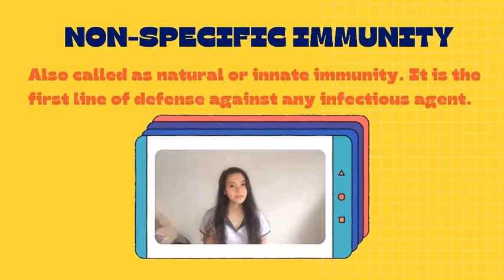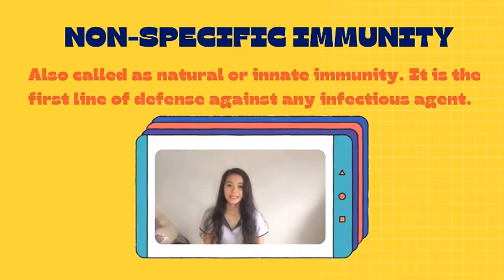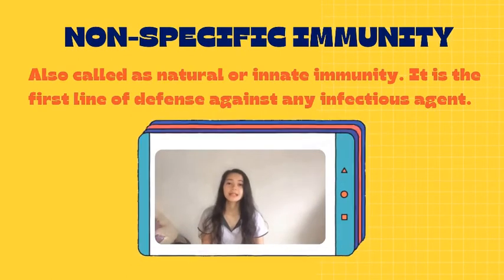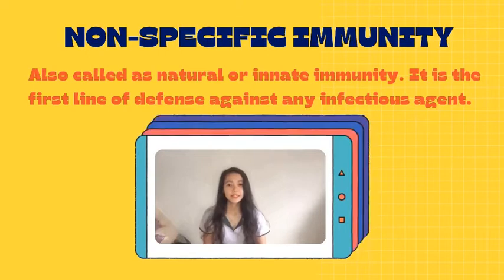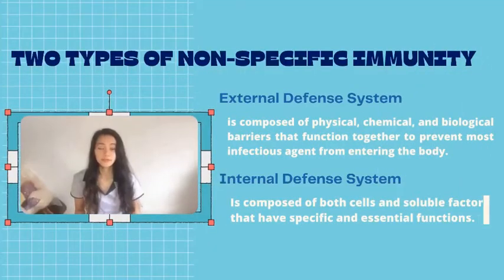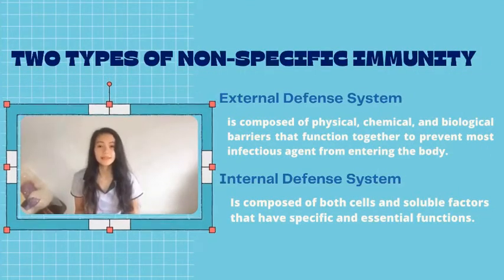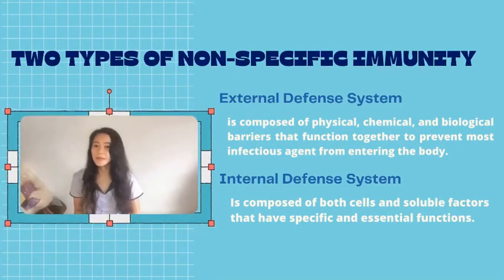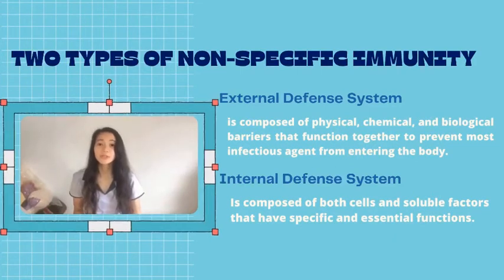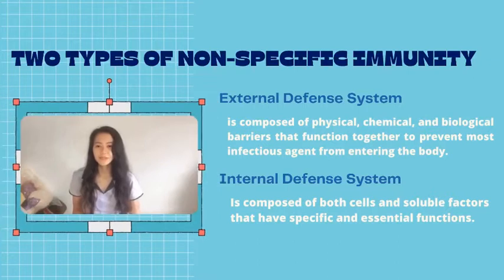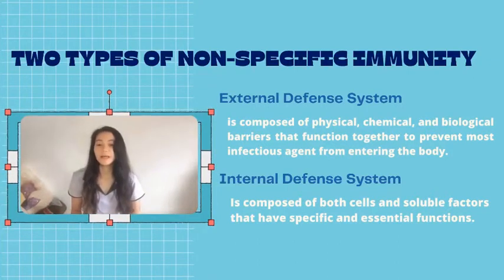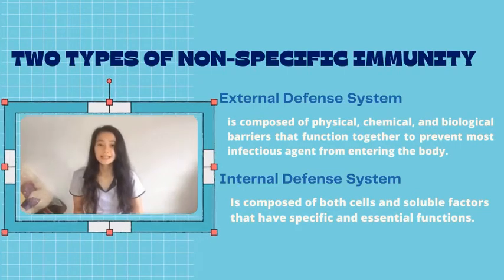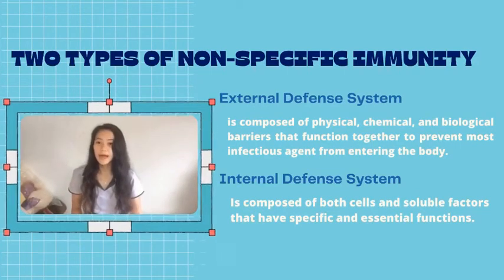The non-specific immunity is also called as natural or innate immunity. It is the first line of defense against any infectious agent. The first type of non-specific immunity is the external defense system. It is composed of physical, chemical, and biological barriers that function together to prevent most infectious agents from entering the body. One example of this is the skin, which acts as a physical barrier to keep pathogens out.